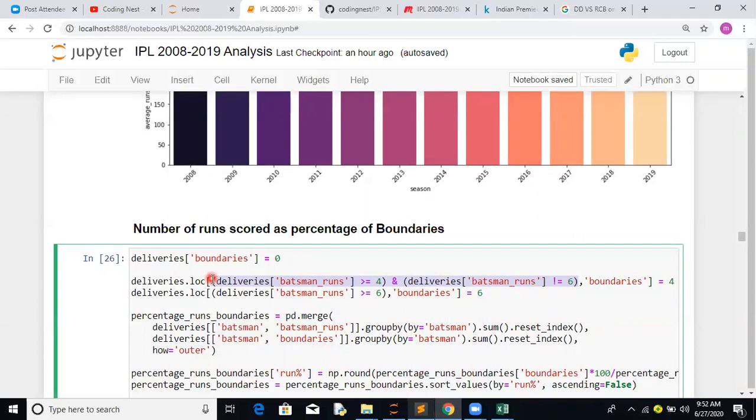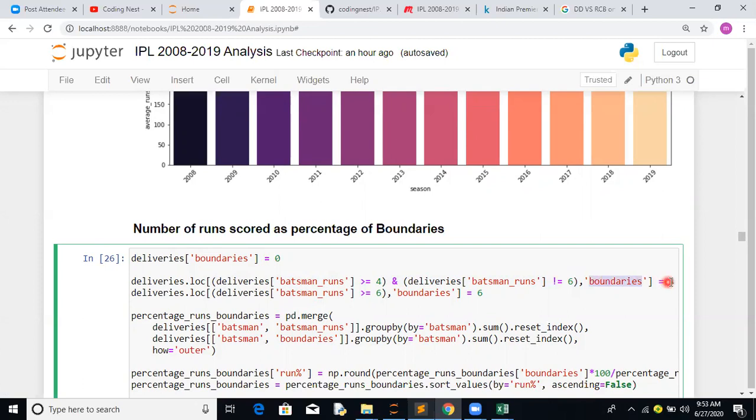Maybe he scored one, and the fielder has thrown it out of play, so 1 plus 4 comes to 5 runs. That's why it's greater than or equal to 4. Either way you can do it, equals to 4 as well for an exact boundary, but it should be less than 6 or not equal to 6.